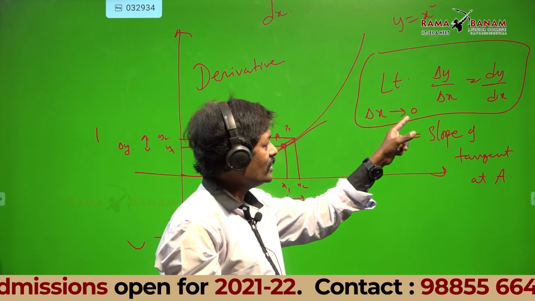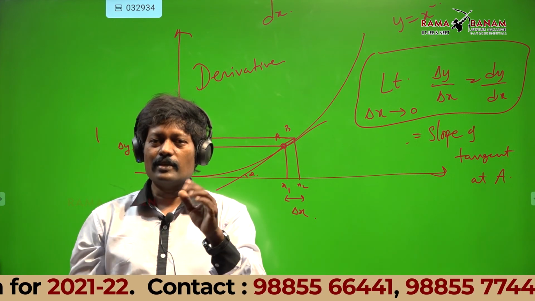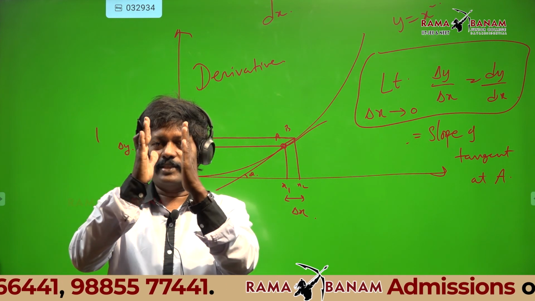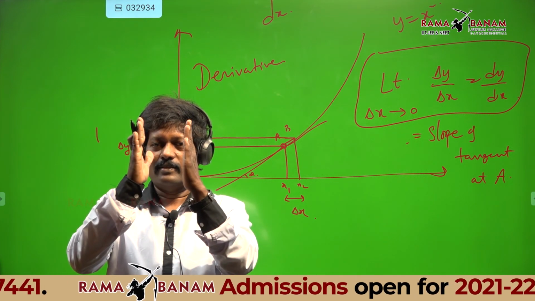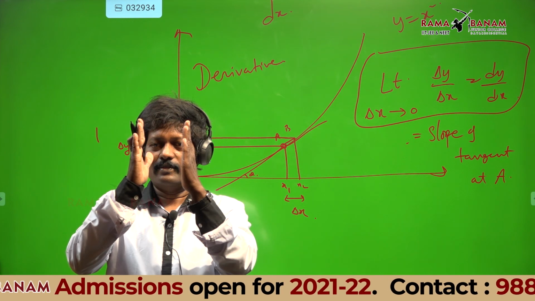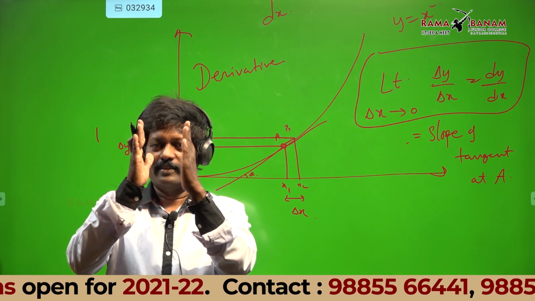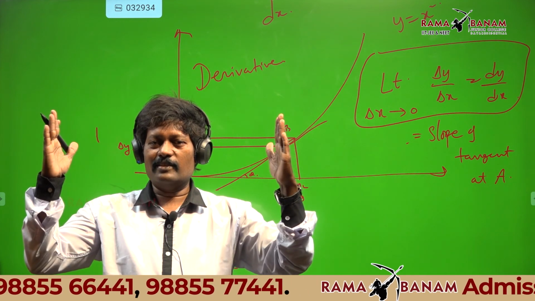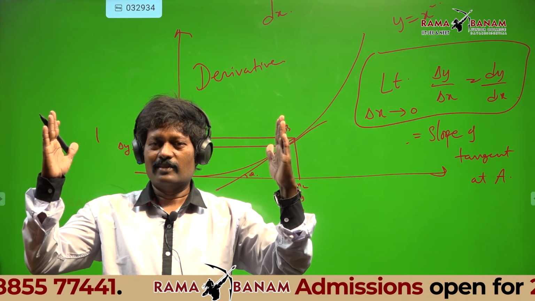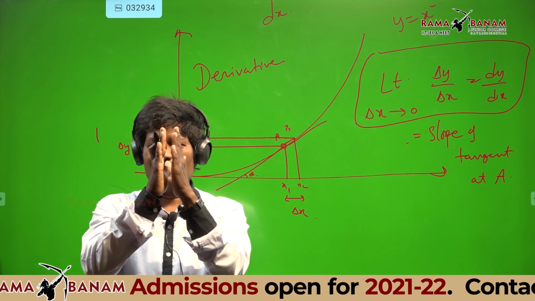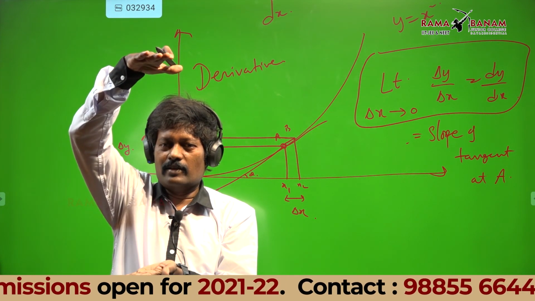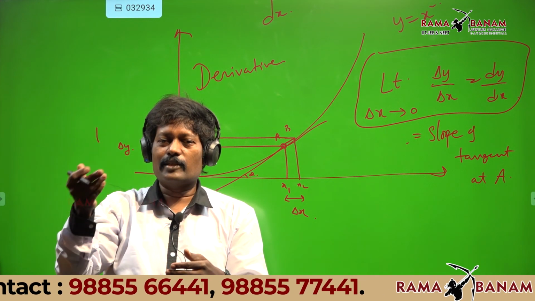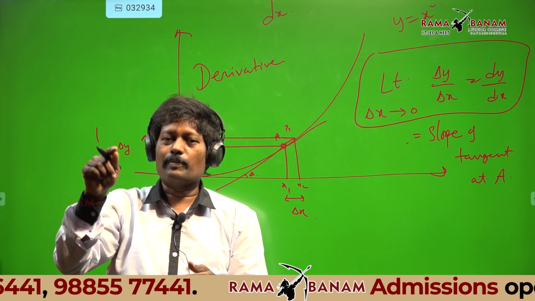When delta x tends to 0, this is x2 minus x1, which is delta x, and in the limit it becomes dx. In 10th standard it is x2 minus x1, in 11th standard dx. In 10th standard y2 minus y1, in 11th standard dy. So dy by dx is nothing but the slope of the tangent at a particular point on the curve.